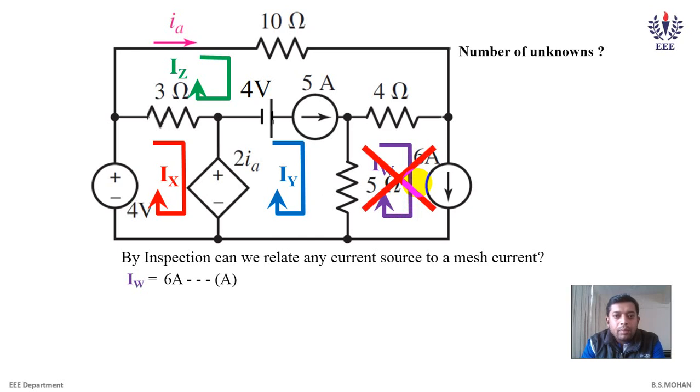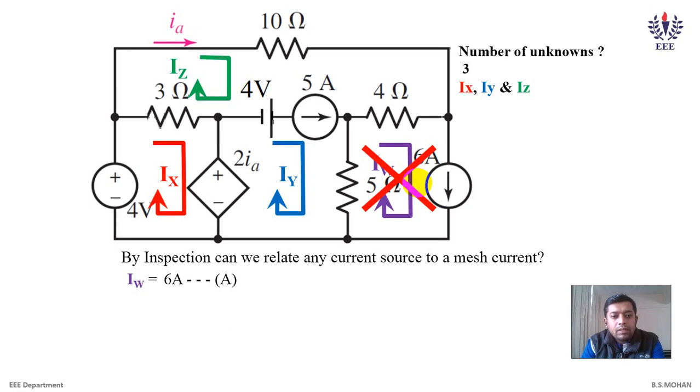Thus we will not be applying mesh current analysis to this mesh or loop. The number of unknowns is now 3, not 4, because we have inspected and related the current to one of the meshes. But why can't we relate 5 amperes? Because we cannot say explicitly that 5 amp is equal to Iy or 5 amp is equal to minus Iz.